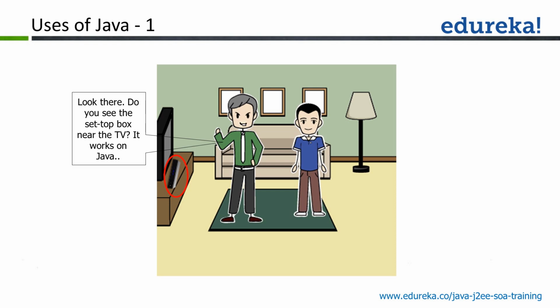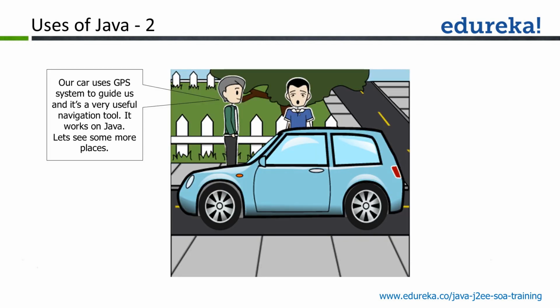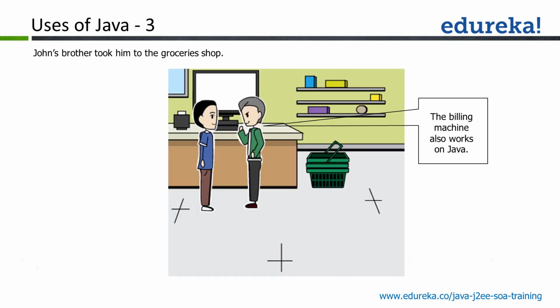Television has set-top boxes, and the set-top boxes have their firmwares and applications, which are all Java based. The GPS systems within our vehicles, the navigation tools, work on Java. We also have grocery shops where we can see the billing machines, which are again based on Java. We are not saying that every grocery shop or navigation system or set-top box is based on Java, but many of these rely on Java.